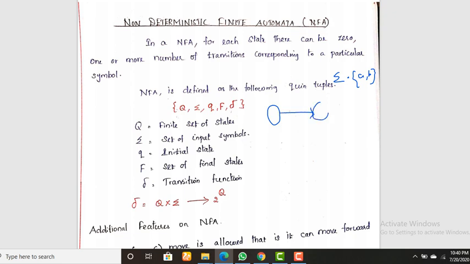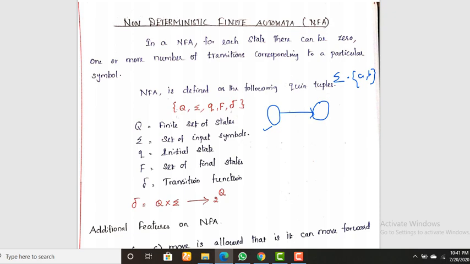But in NFA, a state on receiving input, either a or b, may have one or more possible transitions, or there may be no transition at all. So this is the major difference between NFA and DFA.